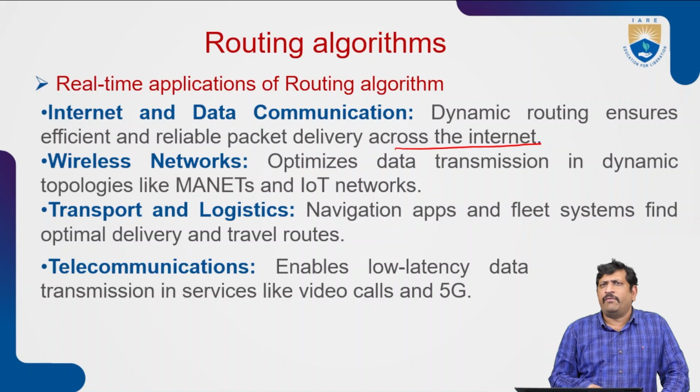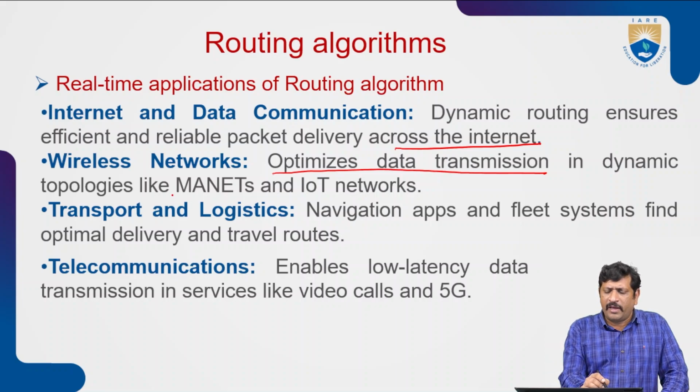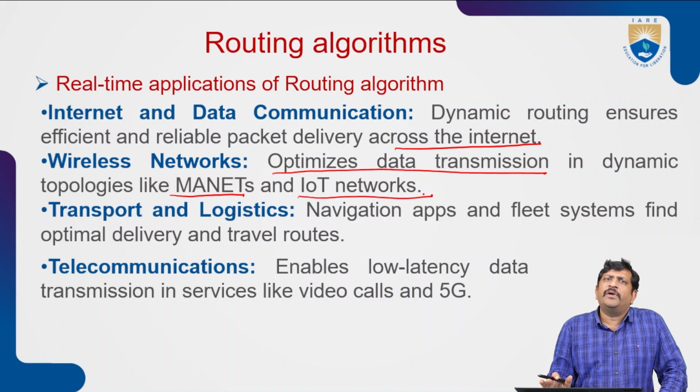And wireless networks. In wireless networks, communication can be established without wires. Here it optimizes the data transmissions in a dynamic topology. That means data transmissions can be optimized, depending on how much data you want to transfer in the wireless network. The size of the data that can be transmitted is optimized based on dynamic topologies like MANET, mobile ad hoc networks, and IoT networks.